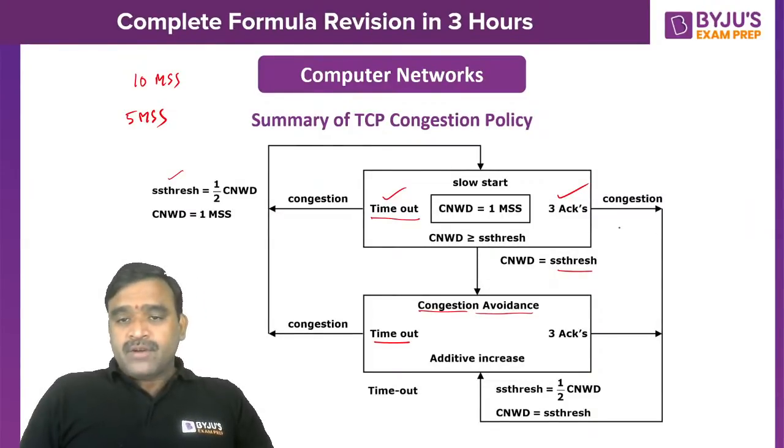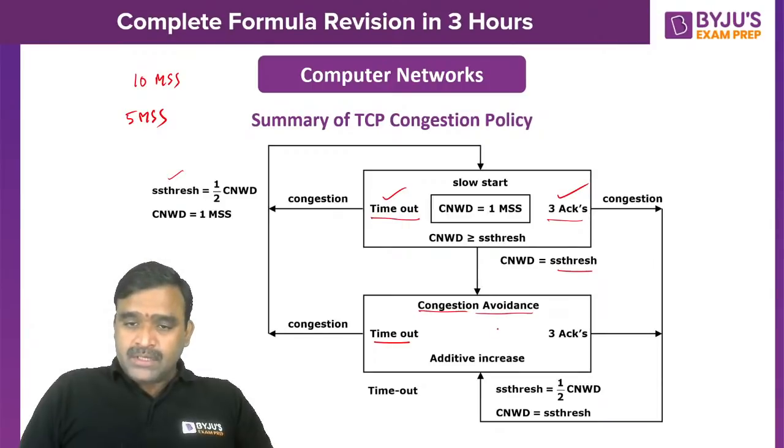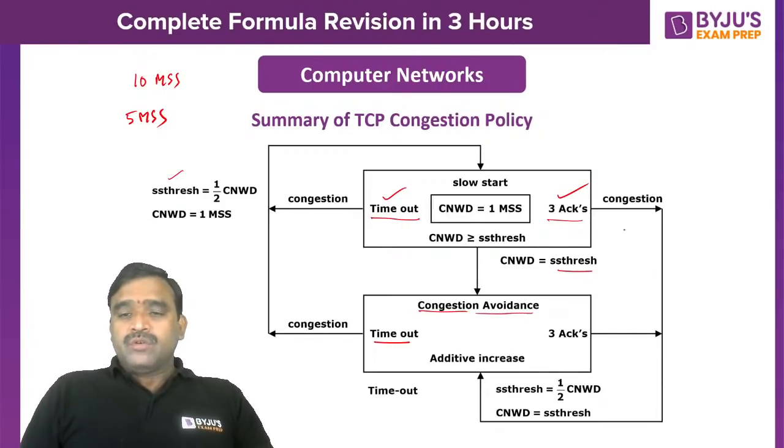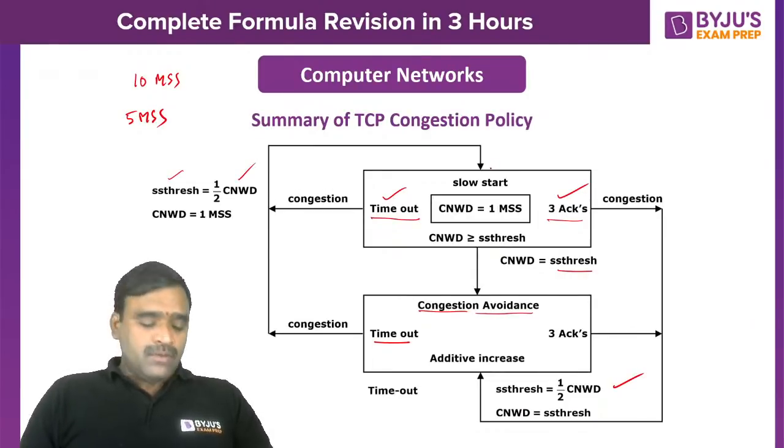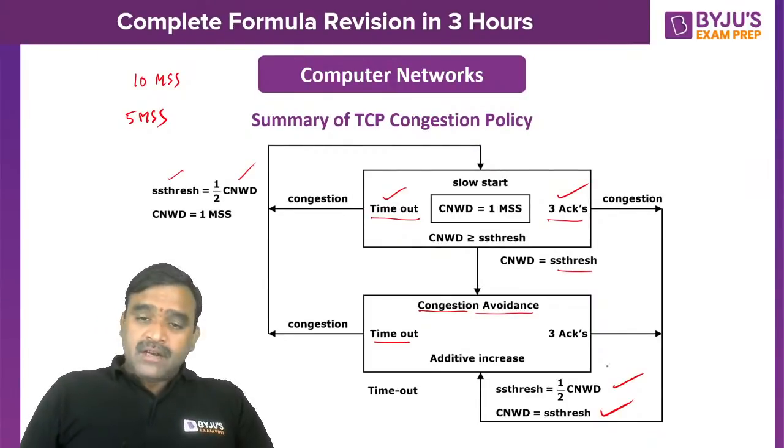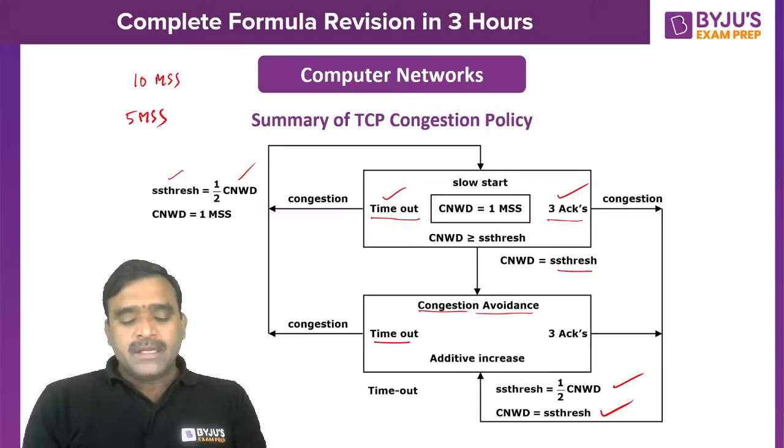But if congestion is detected through 3 acknowledgements, either during slow start or during the congestion avoidance phase, we will make the SS threshold half of the congestion window, but the congestion window will not go to 1 MSS. Instead it will start with the new SS threshold value and continue in congestion avoidance. This is a very important point to note down. Is it clear? And is there any doubt?